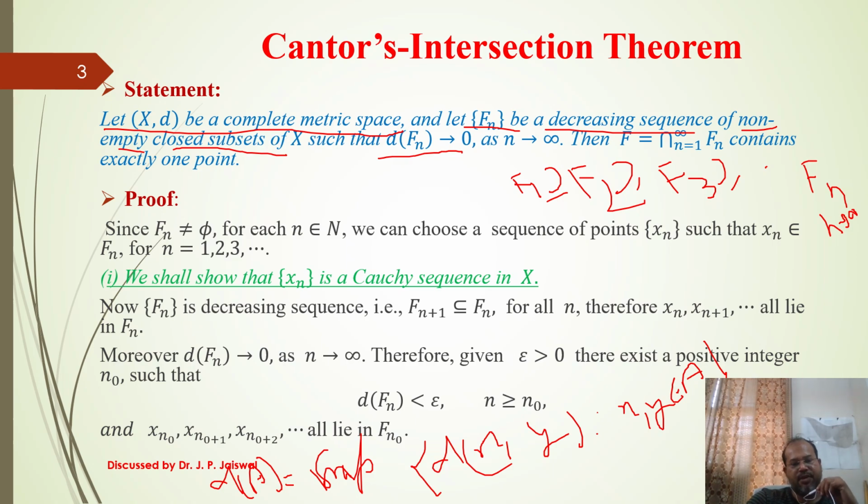So if the diameter tends to 0, then if you take the intersection of all Fn, it contains exactly one point. This is the statement.